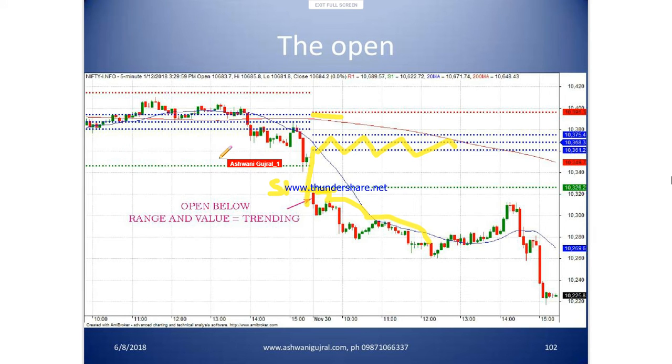Two conditions: narrow range previous day or several days of range bound movement, and the market is beginning a new phase of expansion. I use two words very frequently: expansion and contraction. This is expansion. This is contraction. We want expansion to be able to make money.